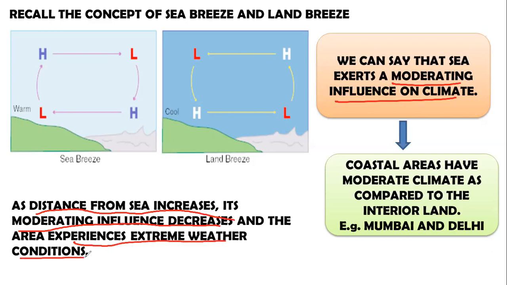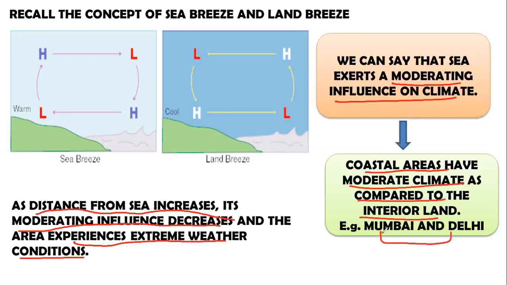For example, the areas Delhi and Haryana are too far away from water bodies, or you can say the sea. So what happens? The sea breeze cannot travel such long distances and cannot moderate the climate of areas towards the interior of India. Thus, we can say that coastal areas have moderate climate as compared to the interior land.